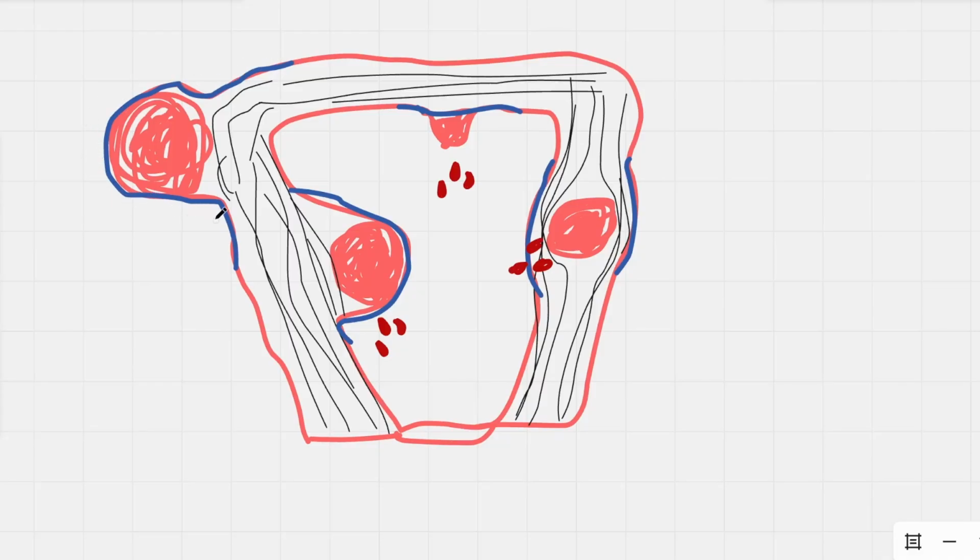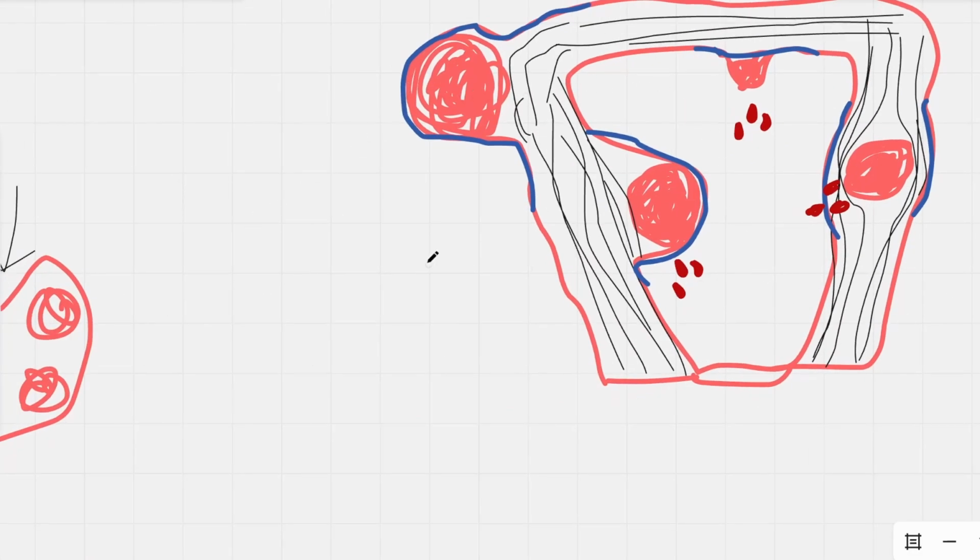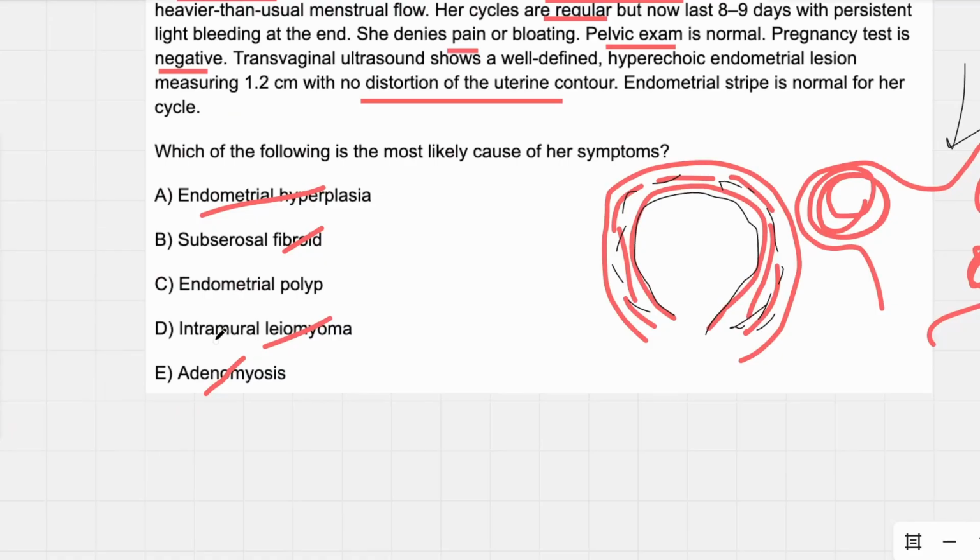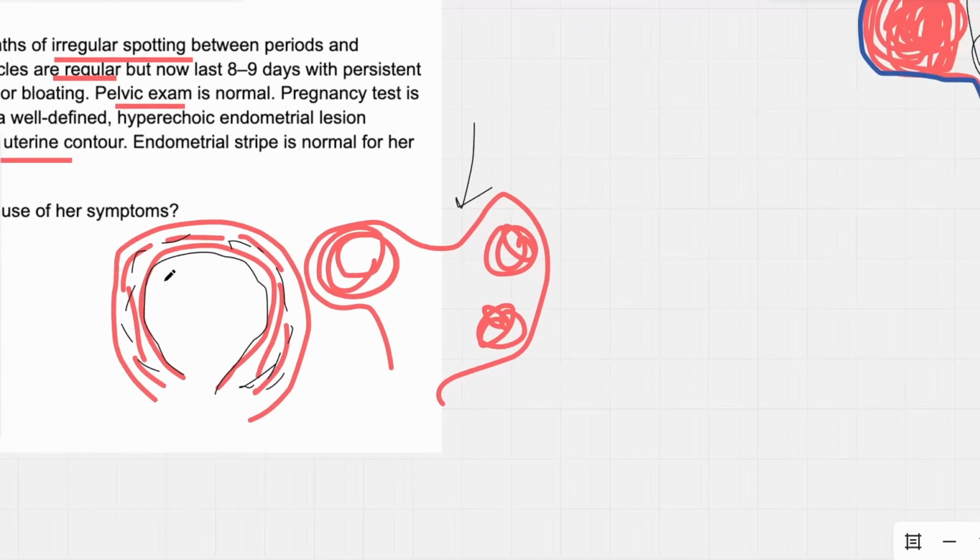And so you can have a subserosal leiomyoma, represented by our big meatball here, and then the black spaghetti is our myometrium. So these leiomyomata come from the myometrium. They're essentially muscular tumors. This one just grows outwards, and so it's probably not going to be able to bleed anyways, at least not cause bleeding through the vaginal canal. So we could probably also rule out our subserosal fibroid because of that reason too.